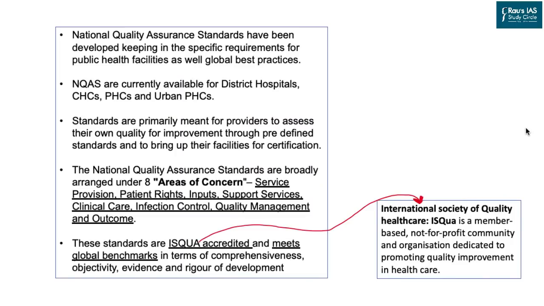Now, coming to the National Quality Assurance Standard, which will be utilized by the government of Rajasthan in order to bring the quality healthcare delivery. This is the basic standards that have been developed to meet the requirement of best global practices in the public health facilities, for instance, the primary healthcare centers. This is currently available for district hospitals, community health center, primary health center, and urban public health centers. Above this, that is state hospitals, national hospitals, private hospitals are not part of these standards.